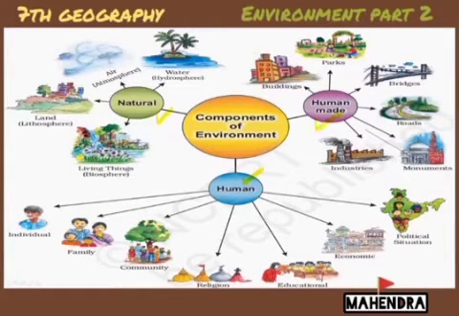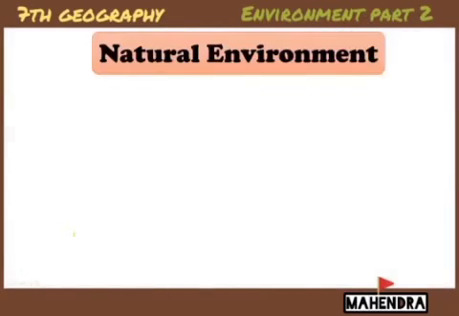You can observe the components of environment through the pictures. Once again, you can see the natural environment: nature, oceans, trees, river, water. Here, human-made: bridges, buildings, temples, parks, hotels. Human environments: relationships, religion, community, family, personal life, education, economic. This all comes under human environment. Let us discuss each of them.